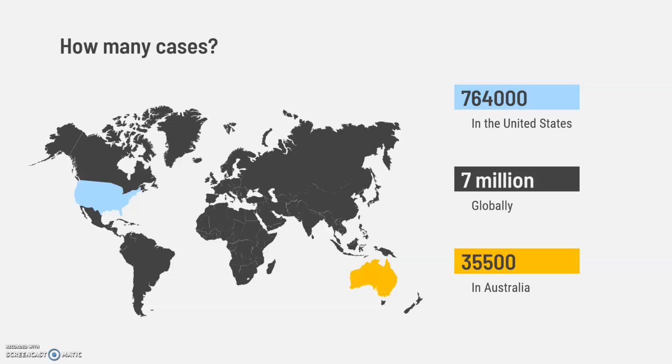764,000 people in the United States have cerebral palsy. Globally, approximately 7 million people are affected by cerebral palsy. 35,500 people have cerebral palsy in Australia.